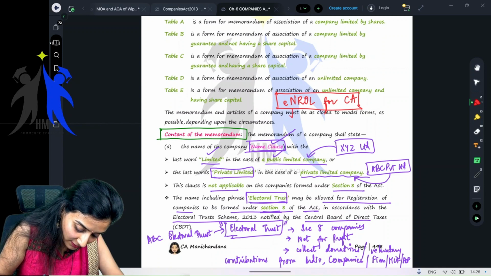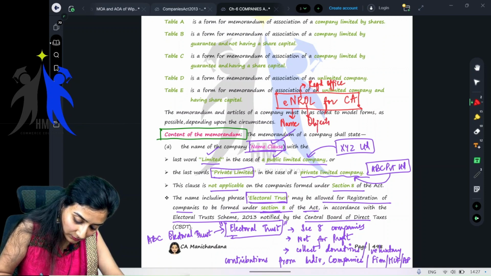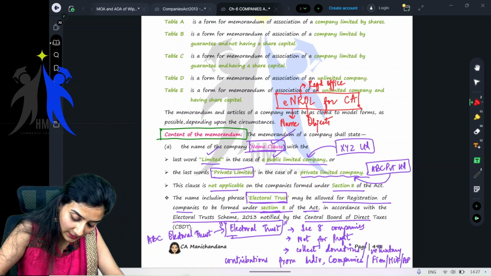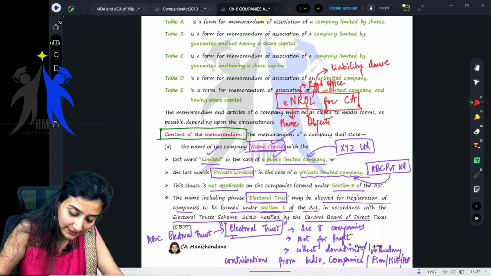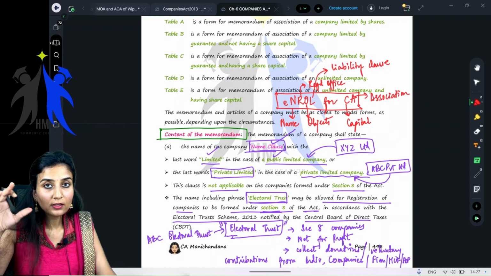Enroll for CA. What is this, ma'am? N for name clause. R for registered office clause. O for objects clause. L for liability clause. C for capital clause and A for association clause. Getting it? So, Memorandum of Association, what are the various clauses?